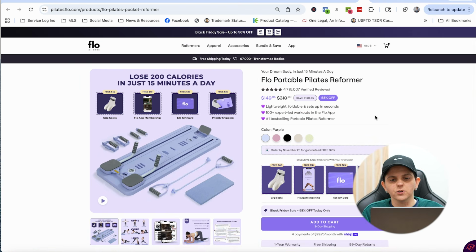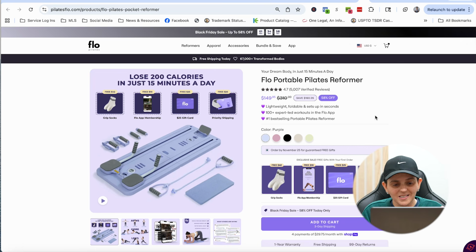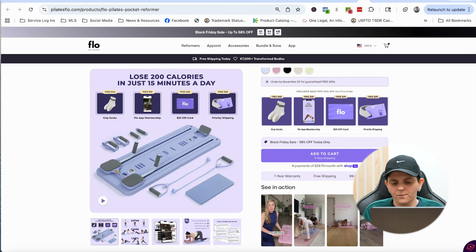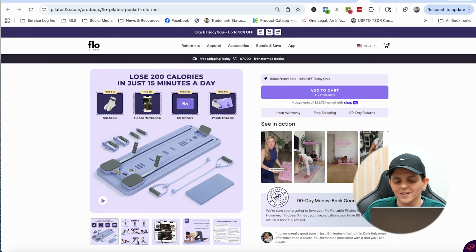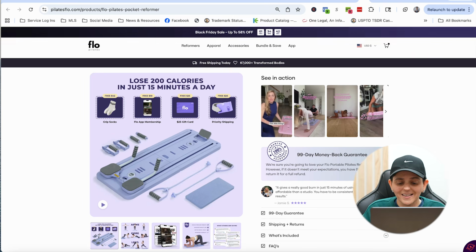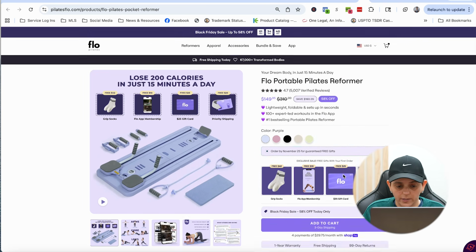Now, first things first, guys, I basically copy online stores that are making a lot of money. Just like this online store here. They're selling this product for $149, okay? They have a really good offer where they're selling the product and you get 4 free gifts, 1-year warranty, free shipping, 99-day returns, so on and so forth. So I could easily copy this online store.